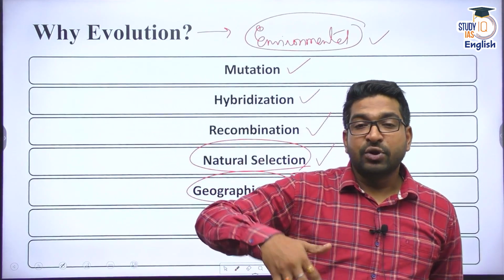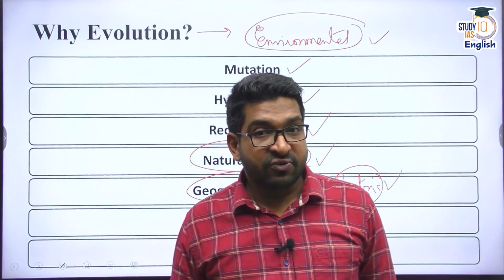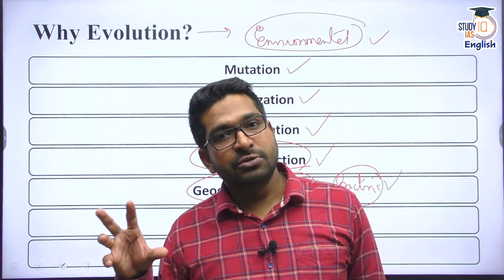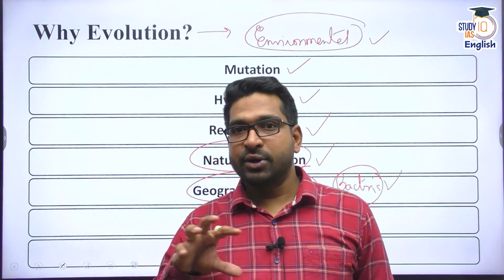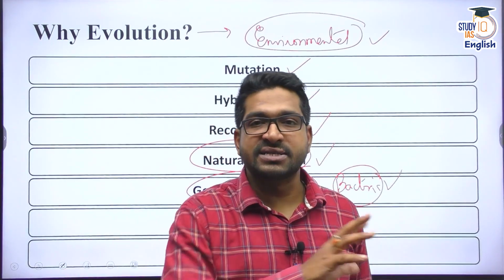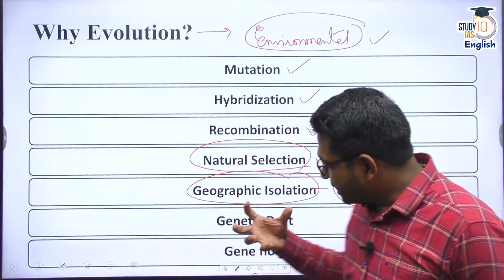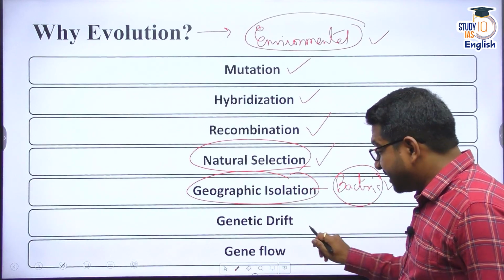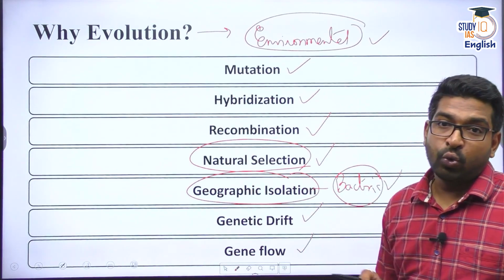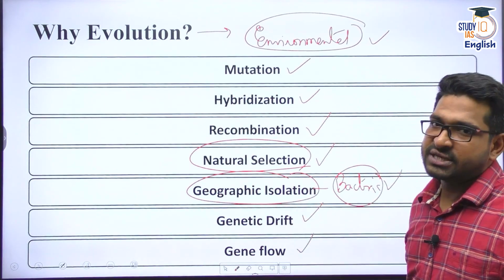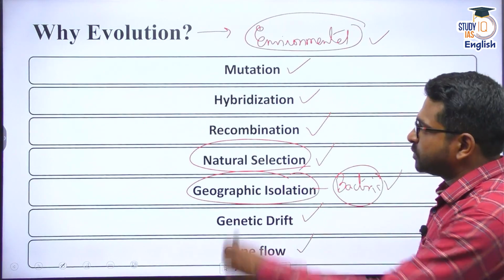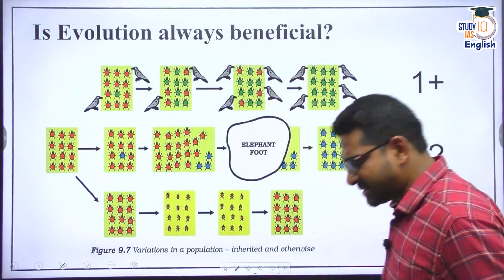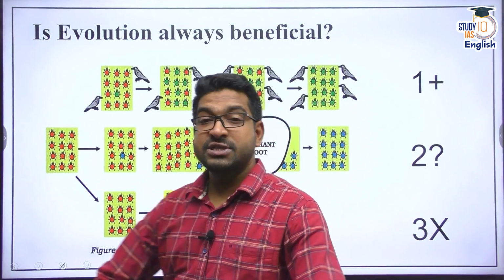Say, for example, if the location changes, if there is some sort of isolation, you find some bacteria which are adapted to chemicals, some which are adapted to heat, some which are adapted to something else. So that genetic information has changed because of isolation. It can also be because of genetic drift or gene flow for different species. We'll understand these terms in some time as well, right? So evolution can happen because of these reasons. Let's try to understand more about this concept of evolution.